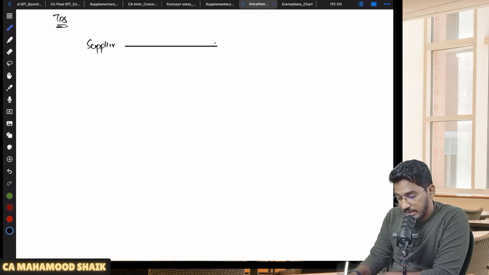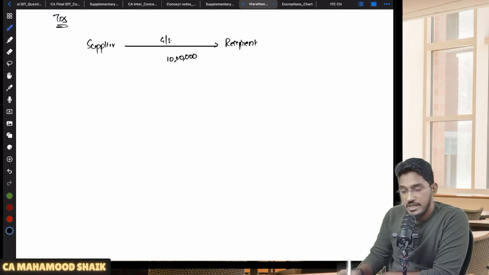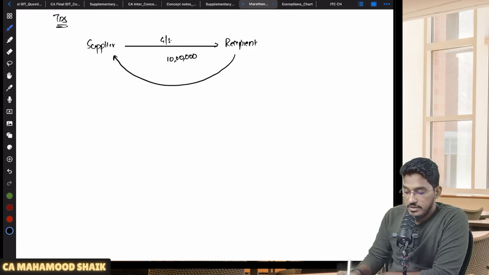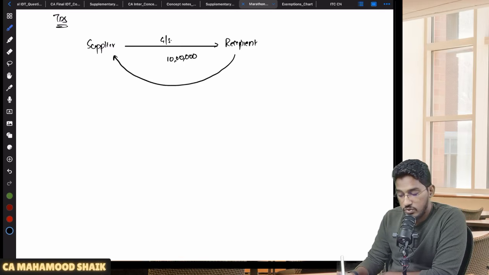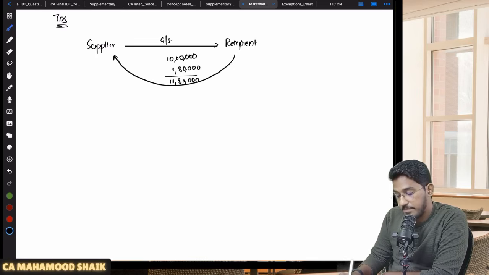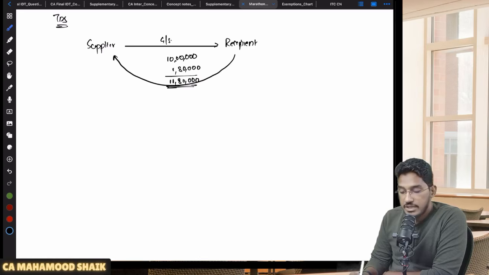He made some supply of goods or services to a recipient. So now let us say some 10 lakhs worth of supply has been made. The recipient is required to pay the amount of that consideration along with GST. Let us say, for example, 10 lakhs and 1,80,000 rupees of GST. Total 11,80,000 worth of invoice has been given. A supply has taken place. Now the recipient has to make the payment of 11,80,000.